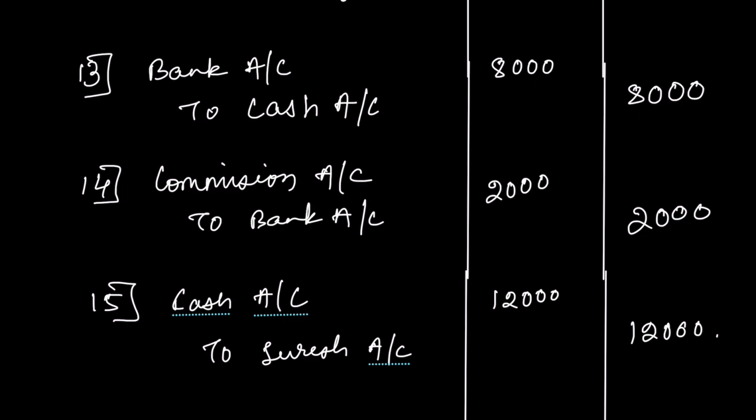Okay. So guys, this is how the journal entry is done in the books of account. Based on these journal entries, the general ledger is prepared. And based on the general ledger, the trial balance is prepared. I will be taking you through how the posting is done to the general ledger, and based on the general ledger how the trial balance is done, and based on the trial balance how the profit and loss statement and balance sheet is prepared. I will be taking you through all of these accounting processes in the coming videos.